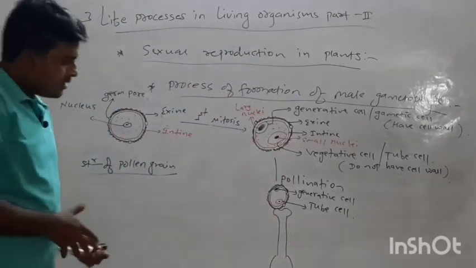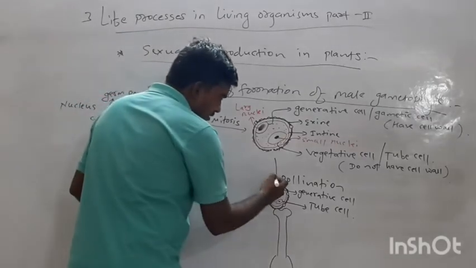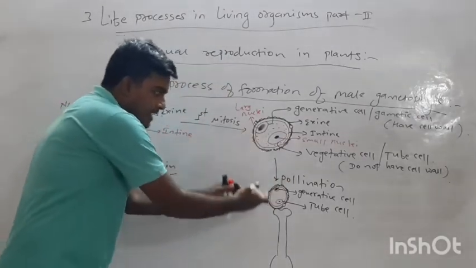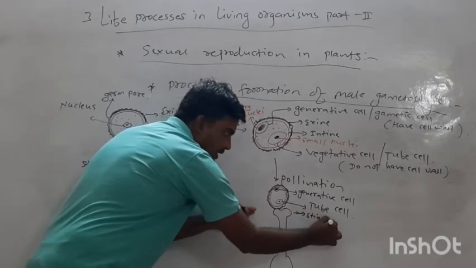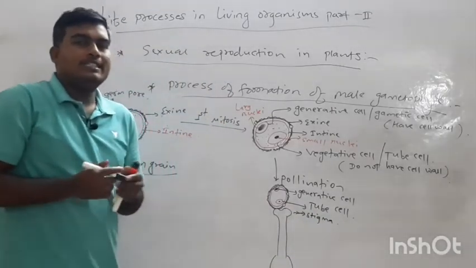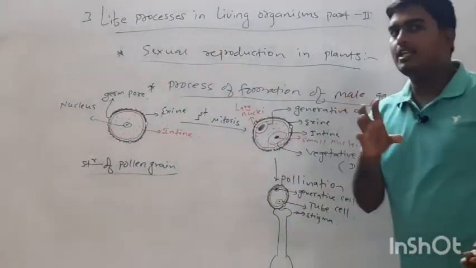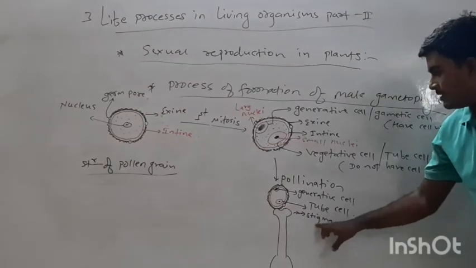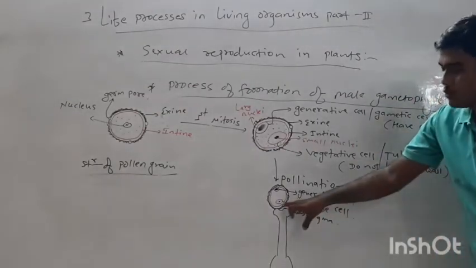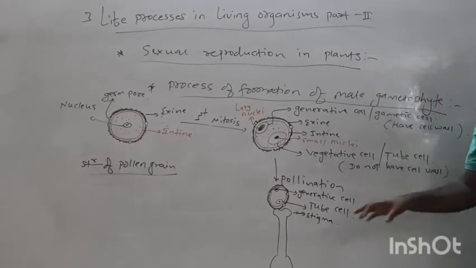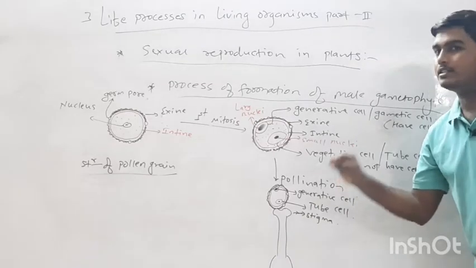Now what happens after the pollination? When the pollen grain reaches the stigma, the stigma secretes a sticky, sugary substance which attracts the pollen grain, and the pollen grain attaches to the stigma due to that sticky, sugary substance.